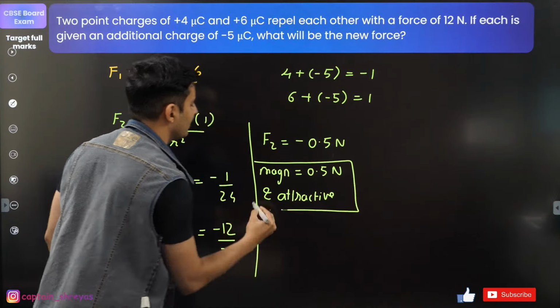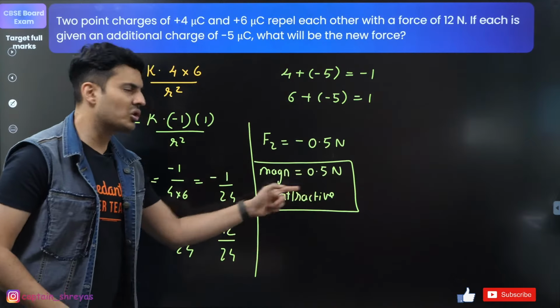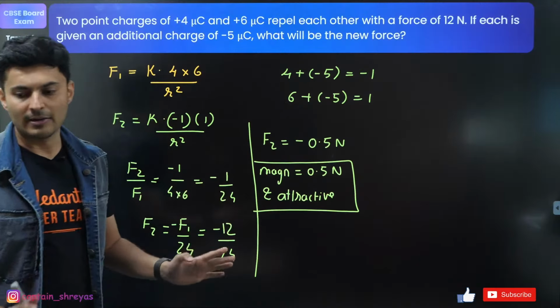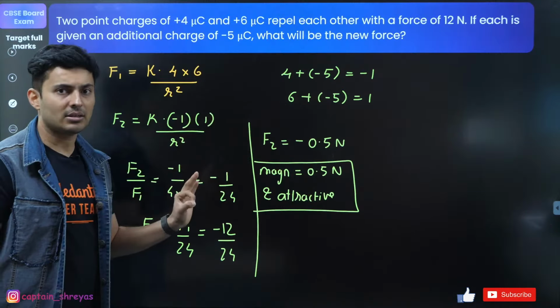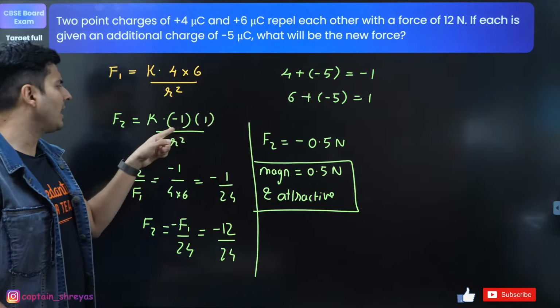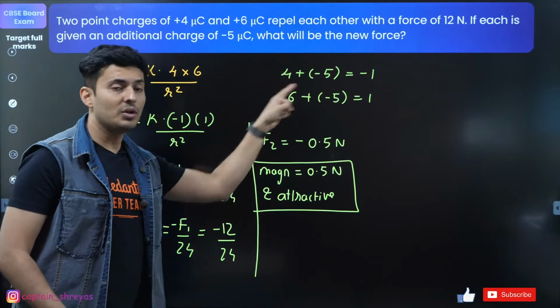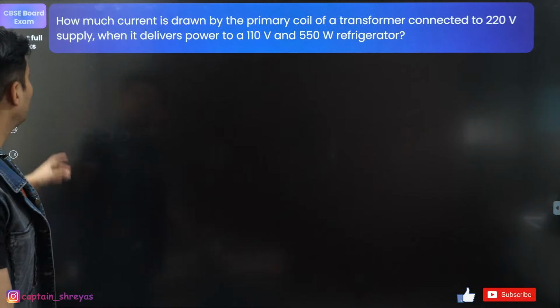So you can mention this like this. Either mention this or this. To be on the safer side, mention this also, so that the teacher is very, very clear. Exactly. So that's how you are going to mention the answers. Be very clear in your answer sheet. Mention this also. Just don't directly write this. Mention why the new charges are -1 and +1. Mention all that. Moving on to the next one.